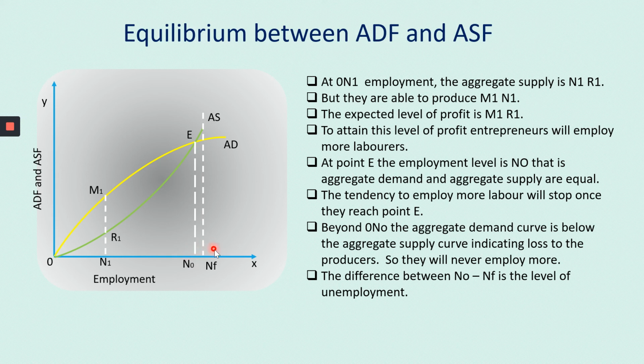So this can be clearly understood because equilibrium is attained at N naught, but the level of full employment is at NF. So you have to understand that the equilibrium level of employment need not be full employment. Okay, so the concept of effective demand becomes significant in explaining underemployment. The concept of effective demand only becomes significant in explaining the underemployment equilibrium. Hope you understood this, girls, the equilibrium between ADF and ASF.